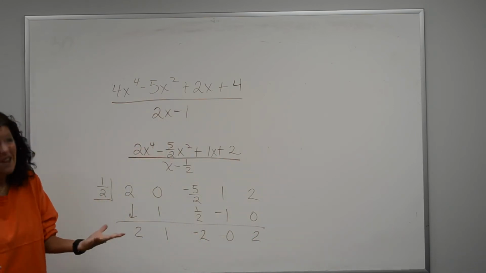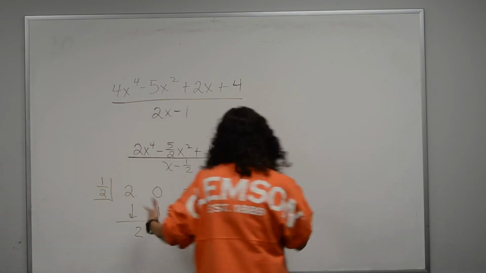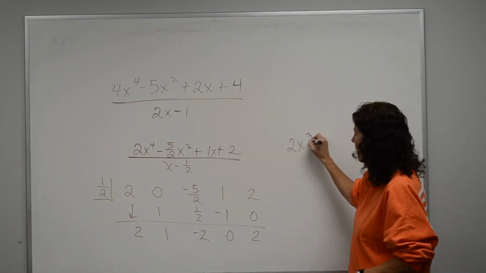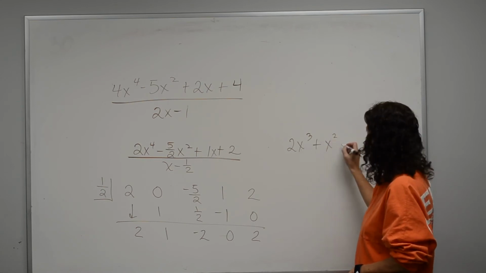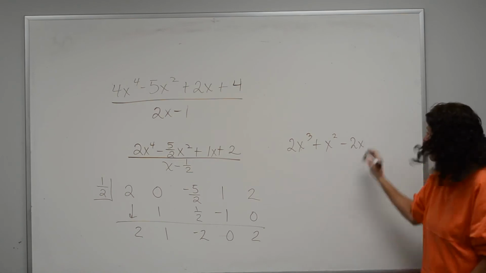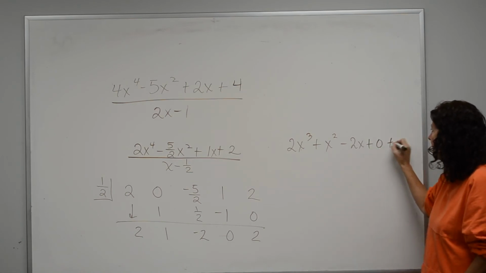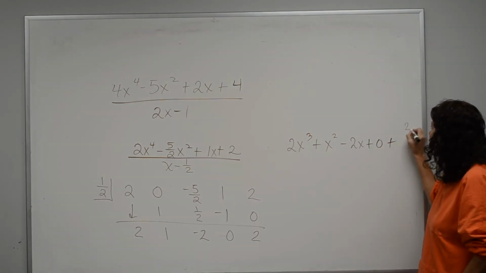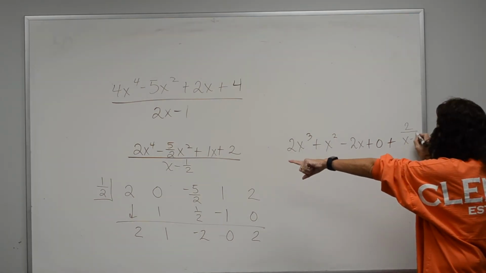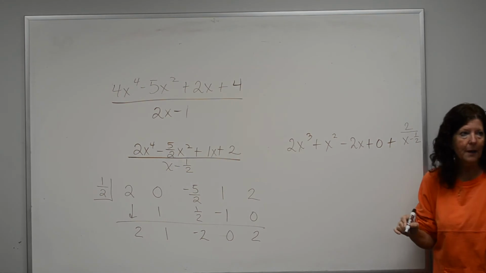Okay, now that presents another problem. So, I'm good at this point. I've got 2x to the 3rd plus x squared minus 2x. I really don't have a number. I can put plus 0 if I want. But then I have 2 over, now don't forget, it's 2 over x minus 1/2, okay?